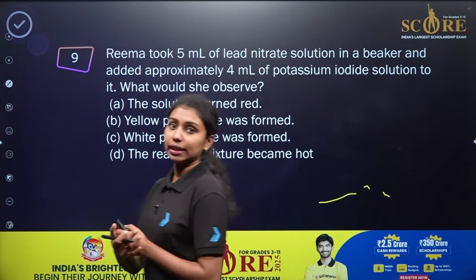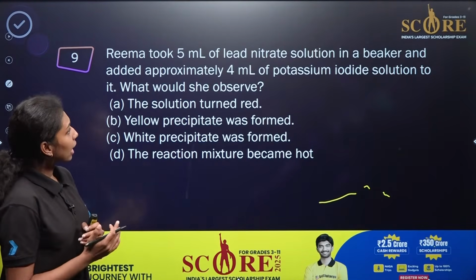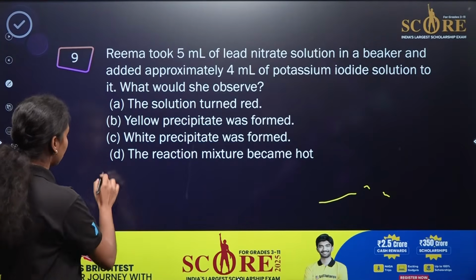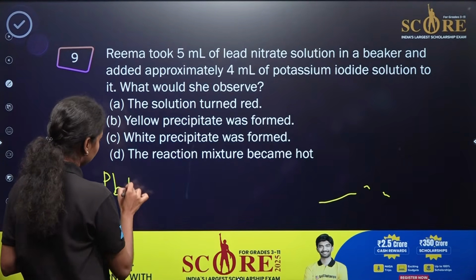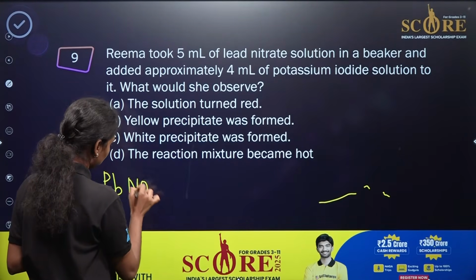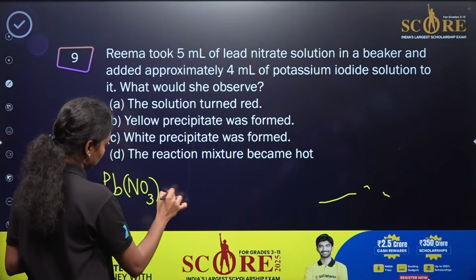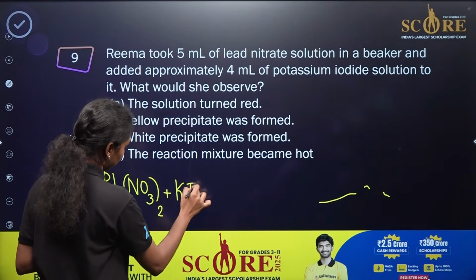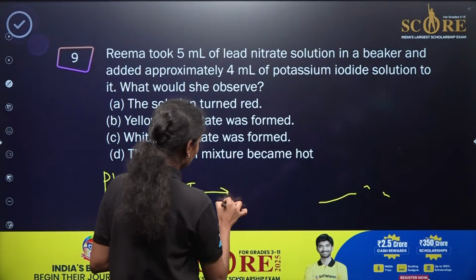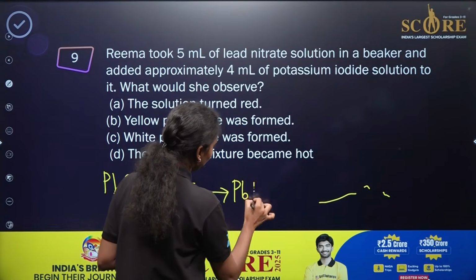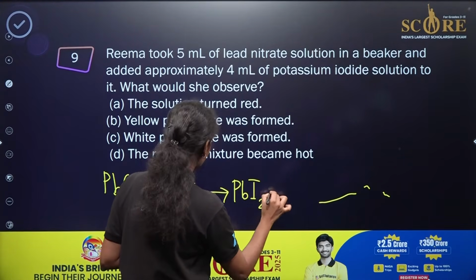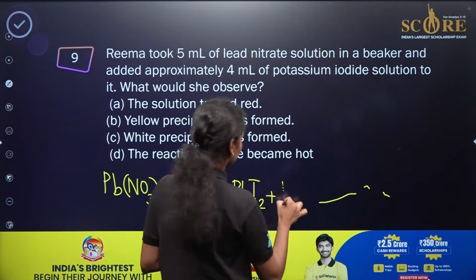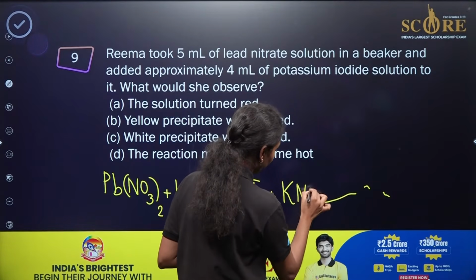If you write down the chemical reaction in terms of the equation, lead nitrate, Pb(NO3)2, plus potassium iodide. What is this forming? It will be forming lead iodide plus potassium nitrate. So what is happening here?